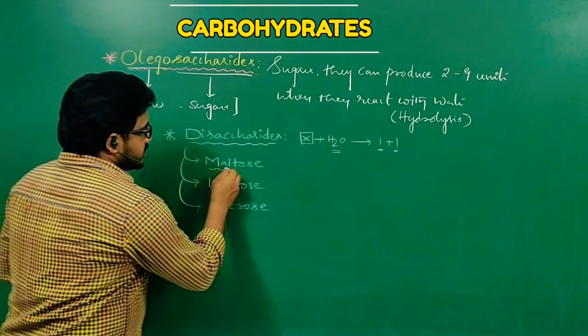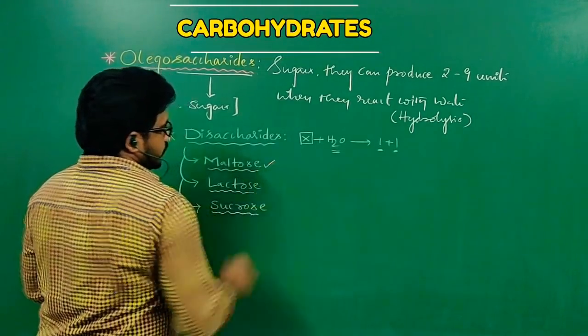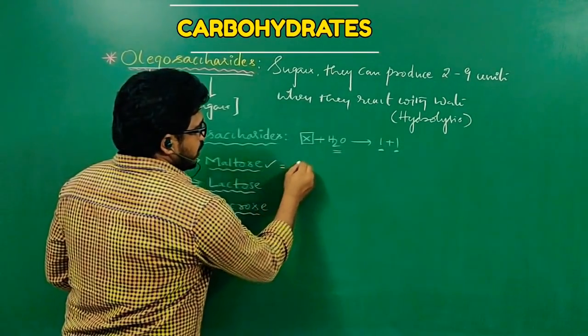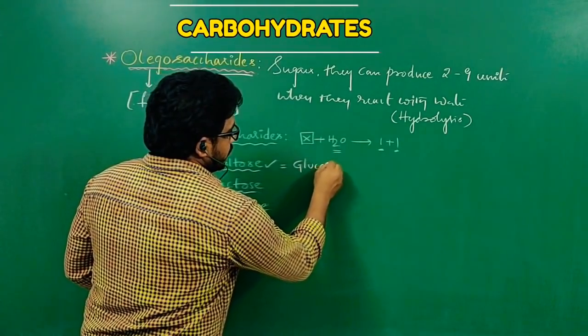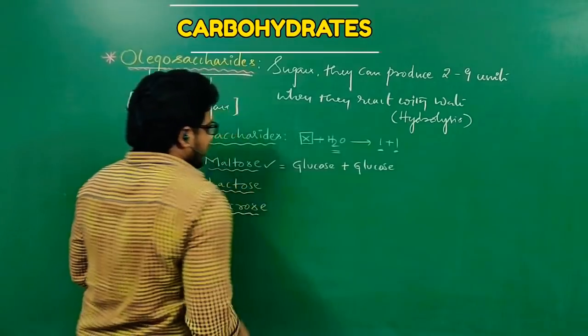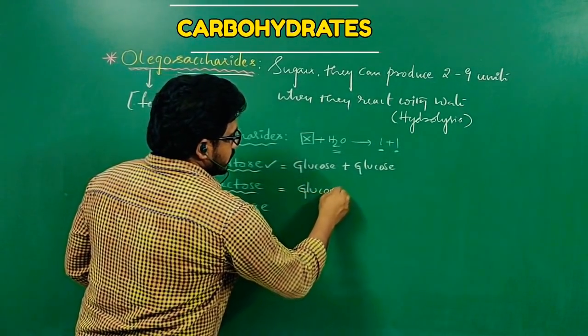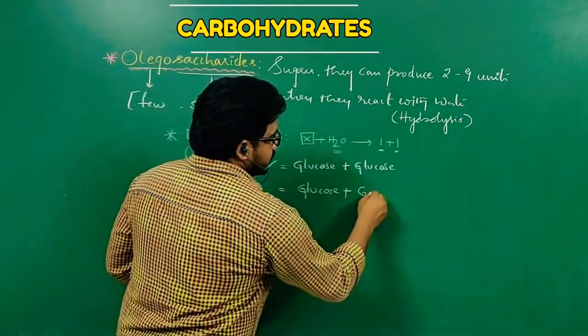Let us see their structures one after another. Firstly, I am going through the structure of maltose. Maltose is composed of two glucose molecules, glucose plus glucose, whereas lactose is made up of glucose plus galactose.